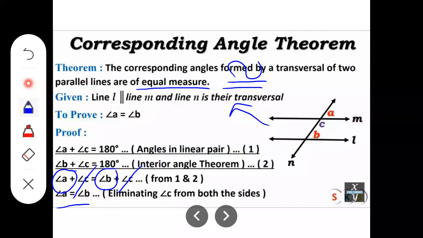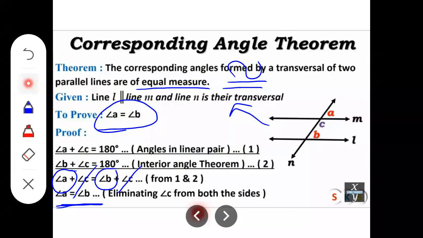So this one, angle A equal to angle B, and that we have to prove. Angle A equal to angle B. It gets proved here. So the corresponding angles formed by a transversal of two parallel lines are of equal measure, and we have proved it. Okay, very simple theorem.